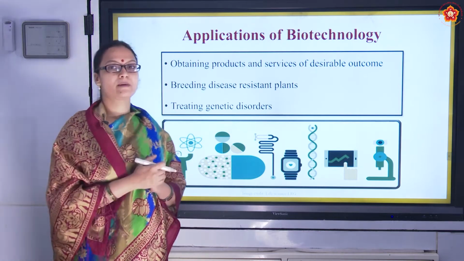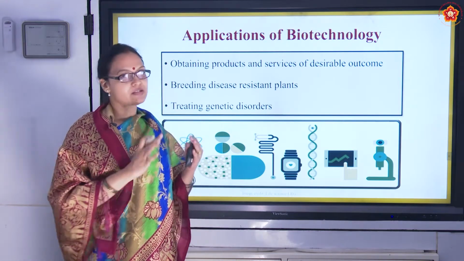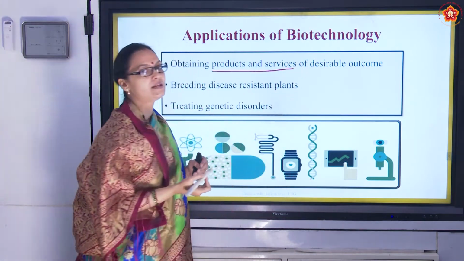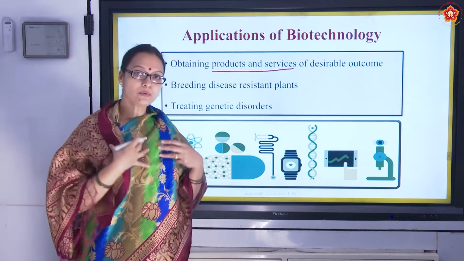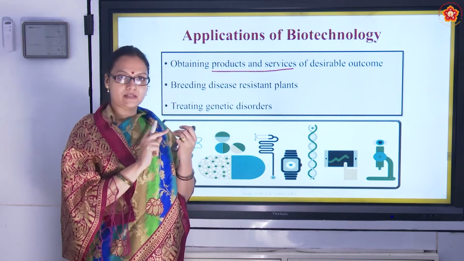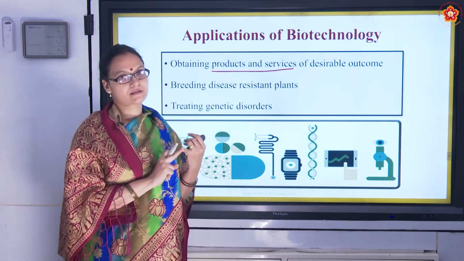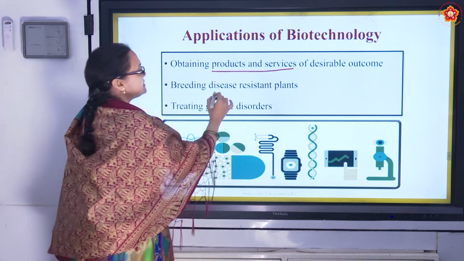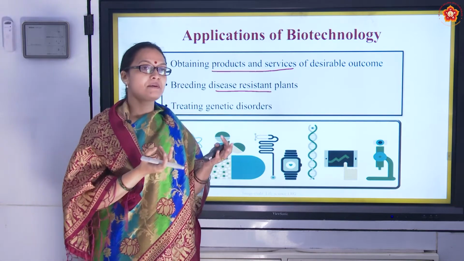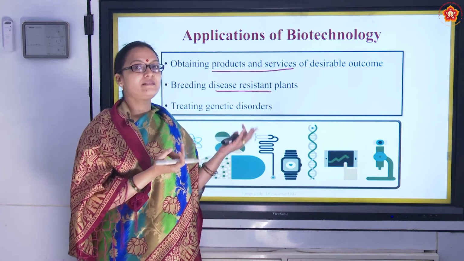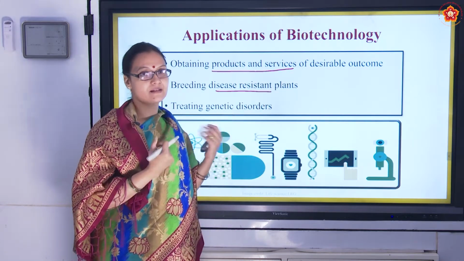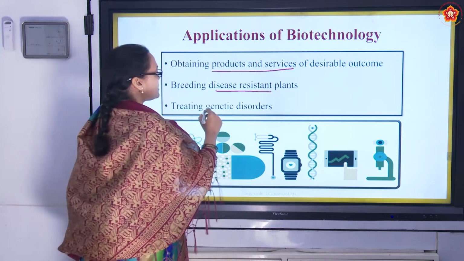So where do we use this biotechnology? As the definition suggests, we are using it in production of products and services with desirable outcome. However we want the product to be, we can control it by using biotechnology. First is production of desirable products, right? The next is disease resistant plants, very important. In case the plant has a very good yield but it is not disease resistant, then it's of no use. So first was desirable products, next is disease resistant plants, next is treating genetic disorders.